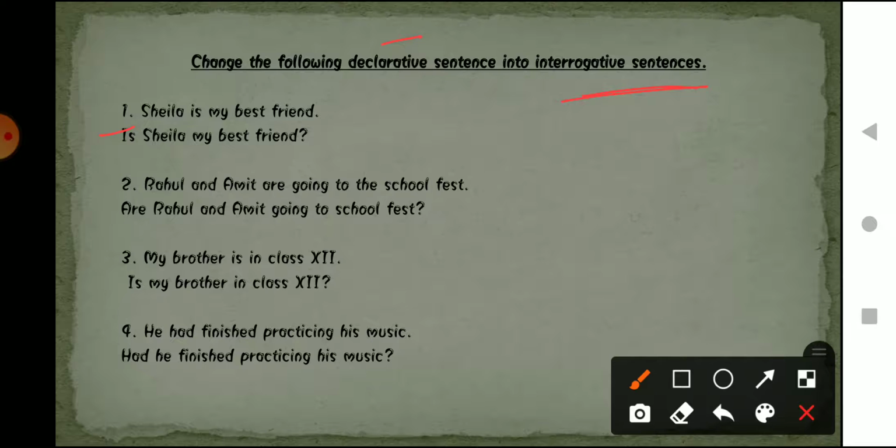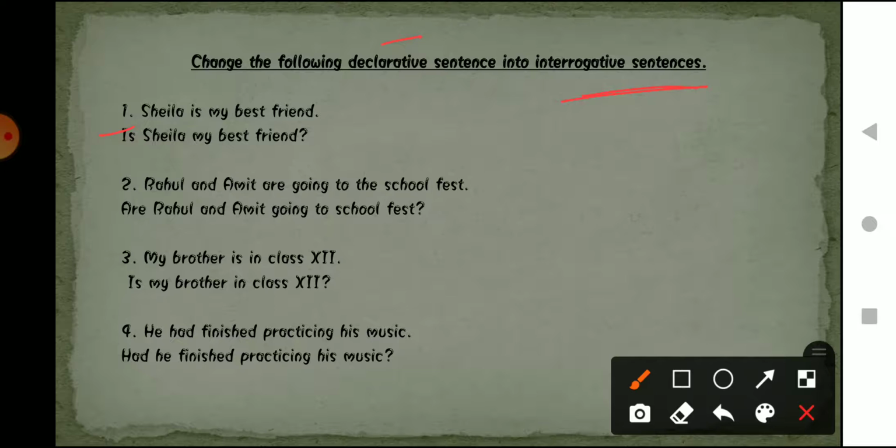Now the second one says: Rahul and Amit are going to the school fest. So what we have to do here is change this particular sentence into question form, or you can say interrogative form. So we will say: are Rahul and Amit going to the school fest? Now we have changed the format of the sentence to interrogative, where I am asking a particular question.